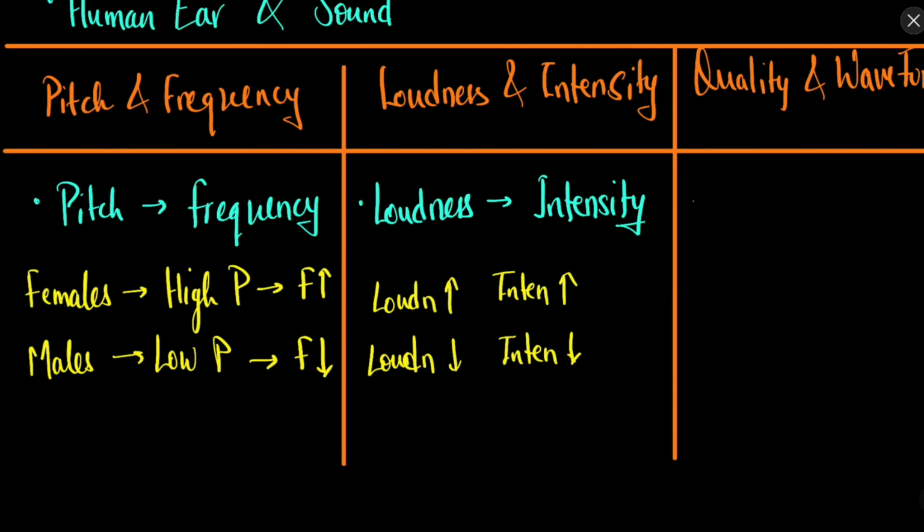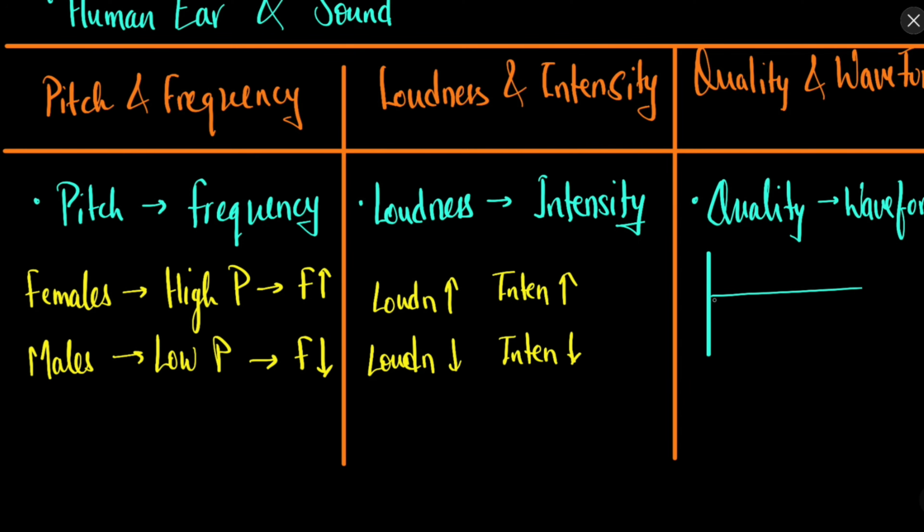Now similarly we have this concept of quality or timbre. This quality depends on the shape of the waveform. There can be the same pitch, the same frequency, the same loudness, but still you can differentiate the sound between a guitar and a piano. So let's say we are playing a C chord on guitar and a C chord on piano. Still the frequency and everything is the same, but what is different is the shape of the waveform.